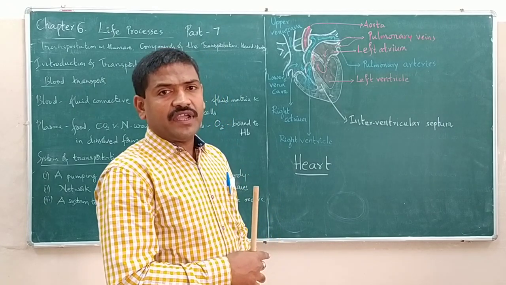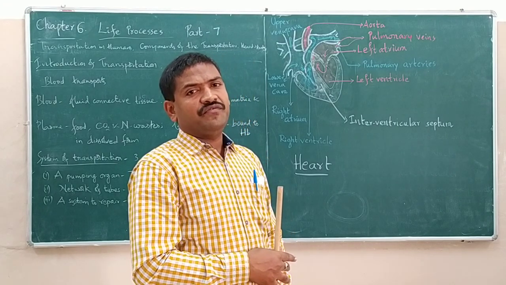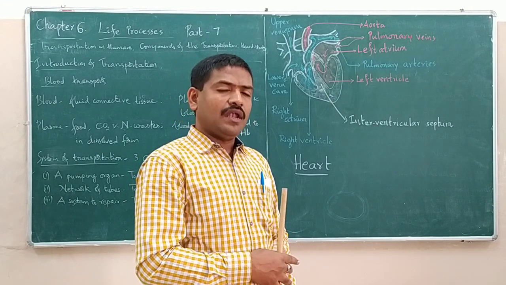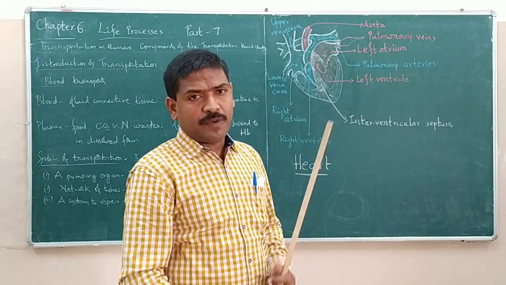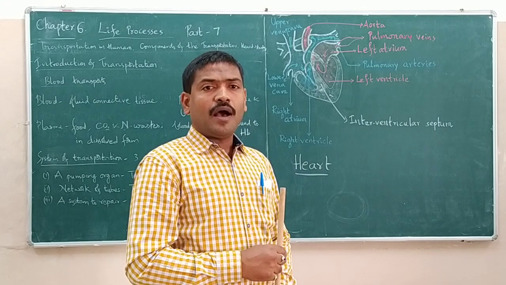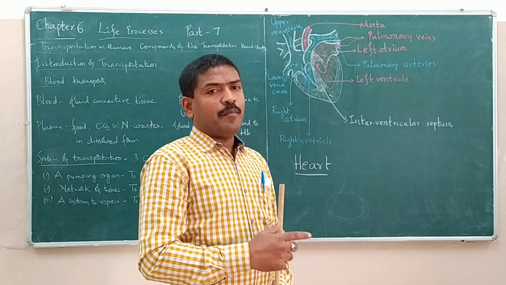So the left atrium is receiving oxygen-rich blood through what? Pulmonary veins. From where? From lungs. And the right atrium is receiving what? CO2-rich blood. Through what? Through upper and lower vena cava. From where? From all body parts.